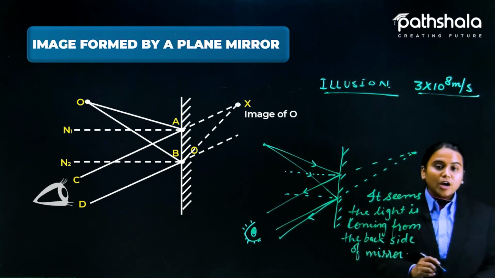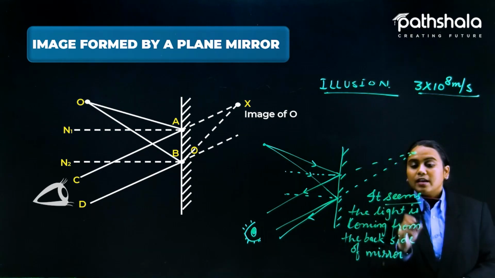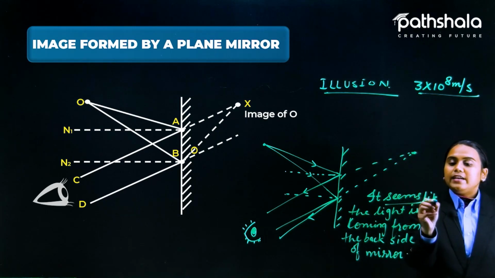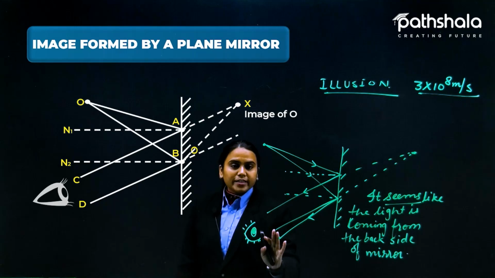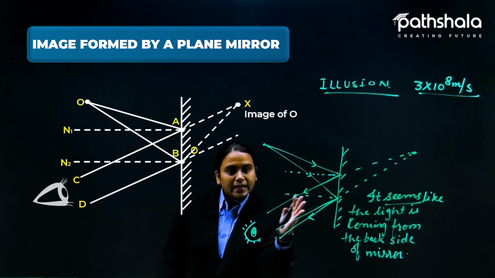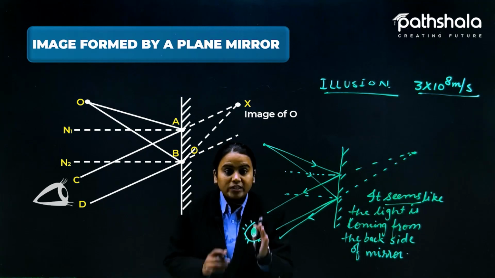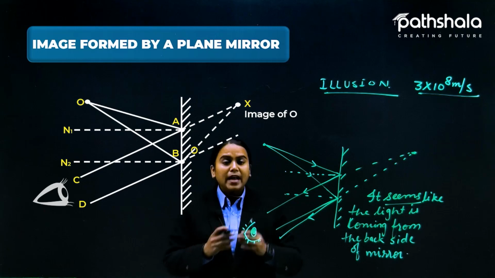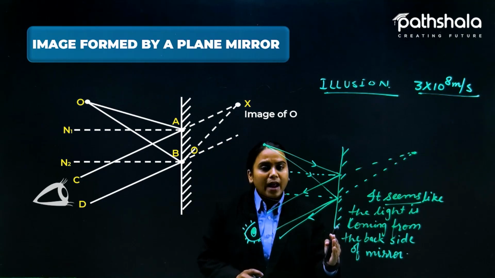This question will come and you need to give the answer like this only: it seems like the light is coming from the back side of the mirror, but actually it is not. Actually it is bending and coming into your eyes, and the light received by your eyes makes us predict from where this light is coming, because the mirror is not throwing the light at all.